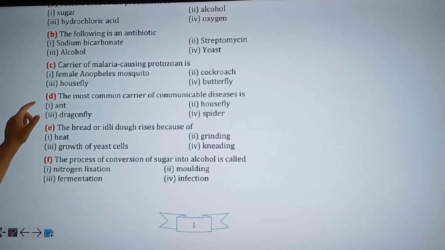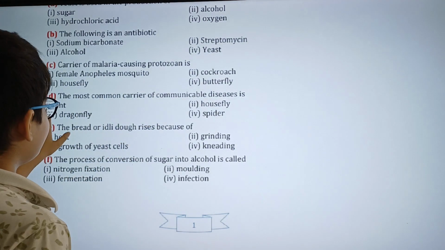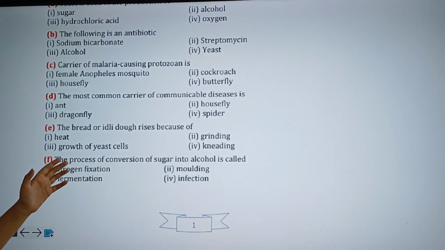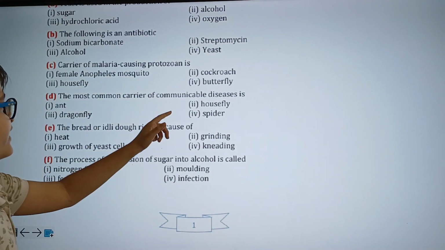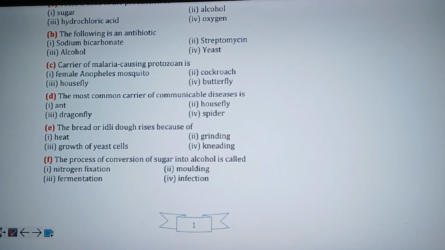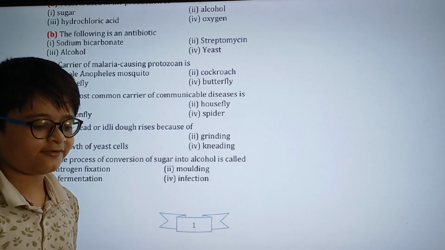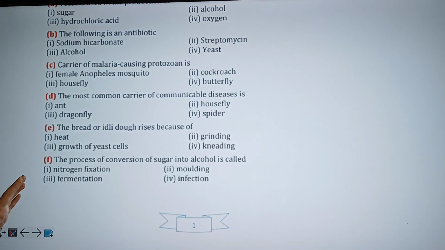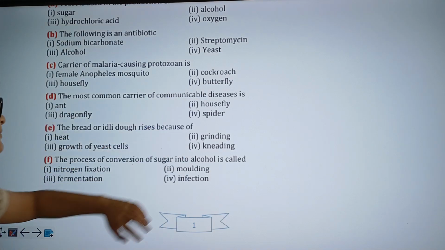And although it is possible that the rest can carry communicable diseases, housefly is the most common carrier, as houseflies sit on top of waste products and human excreta and get various bacteria and germs attached to their bodies. Hence, when they sit on our food or on our hands, they may cause diseases. Hence, the correct answer will be housefly.